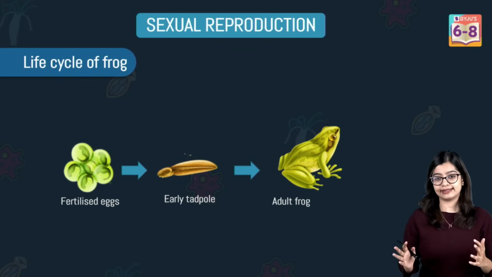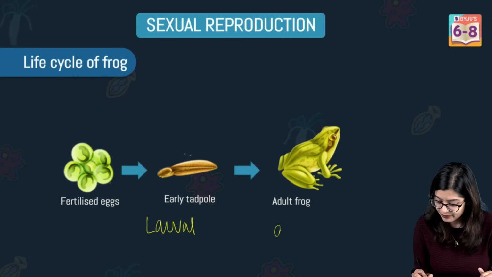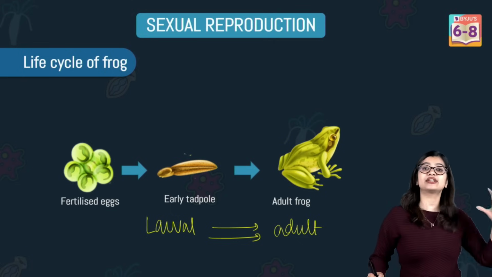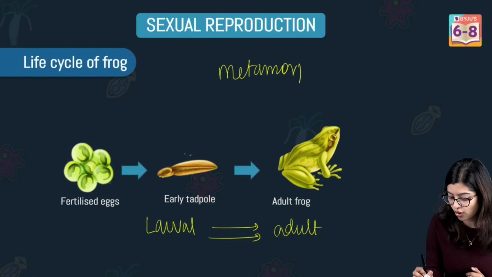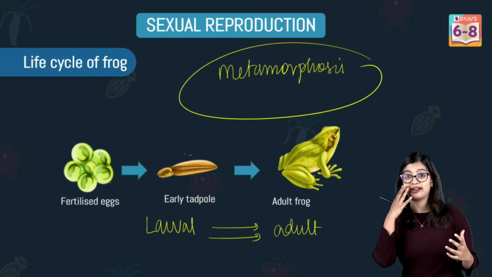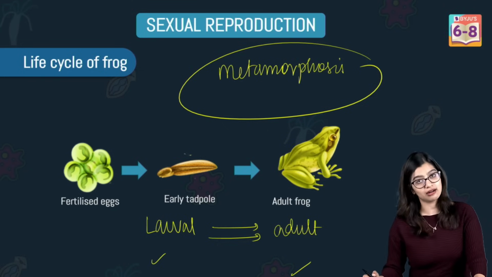In all these cases, from the larval stage to the adult stage, there is a drastic transformation. This drastic transformation is called metamorphosis. So metamorphosis is the process wherein there is a drastic transformation from larva to an adult.